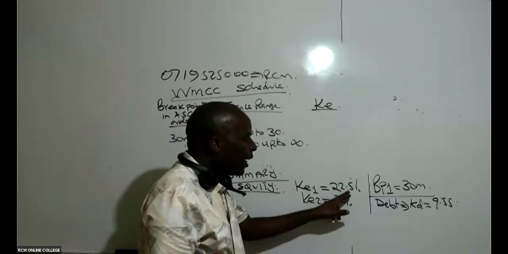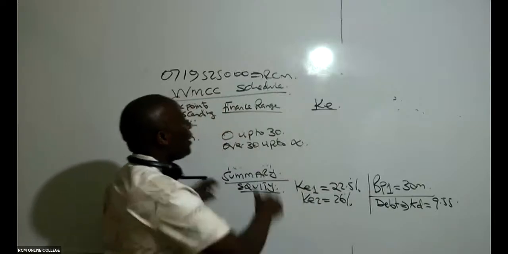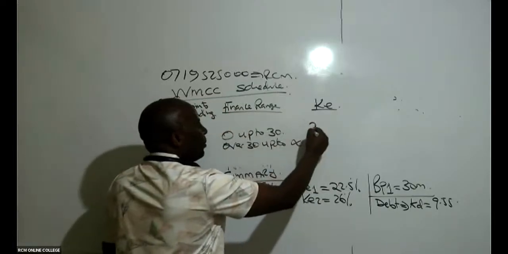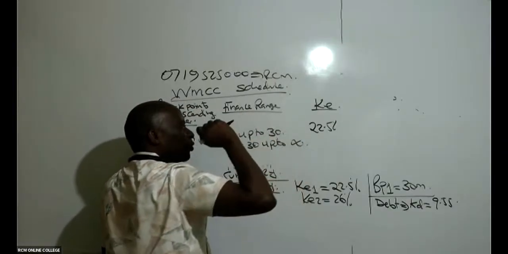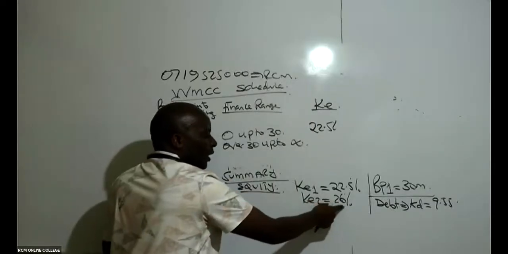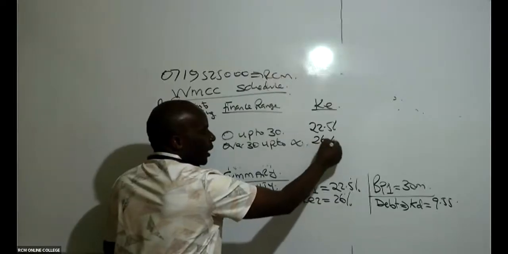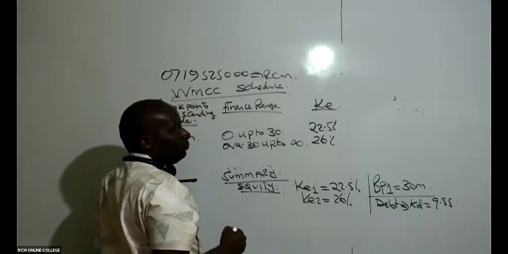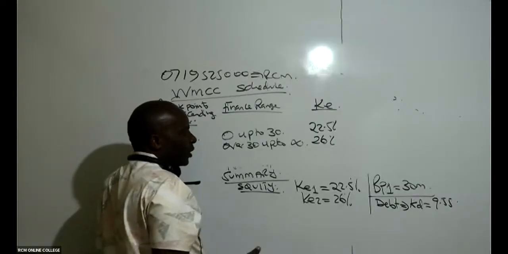This 22.5 will be applicable up to 30 million. Beyond that, we take a new cost of equity. And the new cost of equity will be what here? 26%. Above this 30, we take 26%. I know that's Greek, but I'm not afraid because I know everybody will understand.